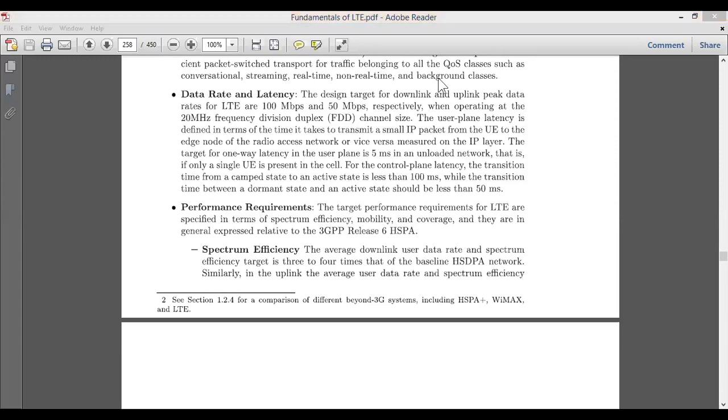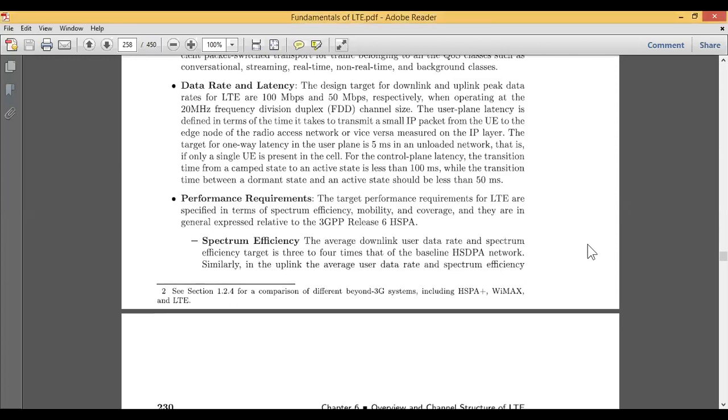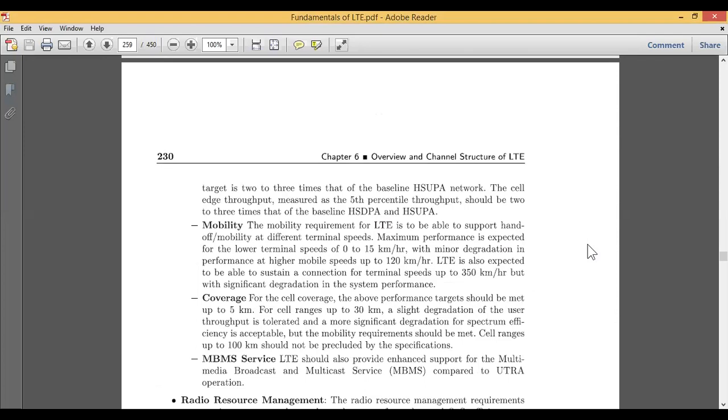This can be completely improved in LTE as compared to 3GPP Release 6. Release 6 is the sixth release of HSPA, that is High Speed Packet Access. Spectrum efficiency can be defined like this: if you take the average downlink user data rate, and the spectrum efficiency target is 3 to 4 times that of the baseline, then the spectrum efficiency will be your data rate and the average of your uplink, and that too with respect to the cell edge.